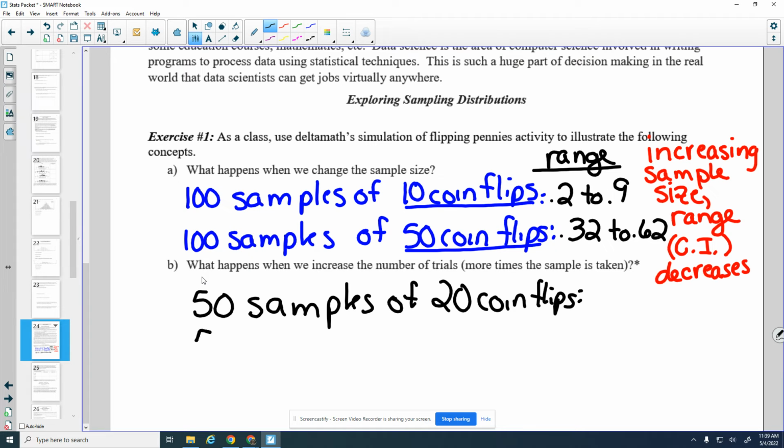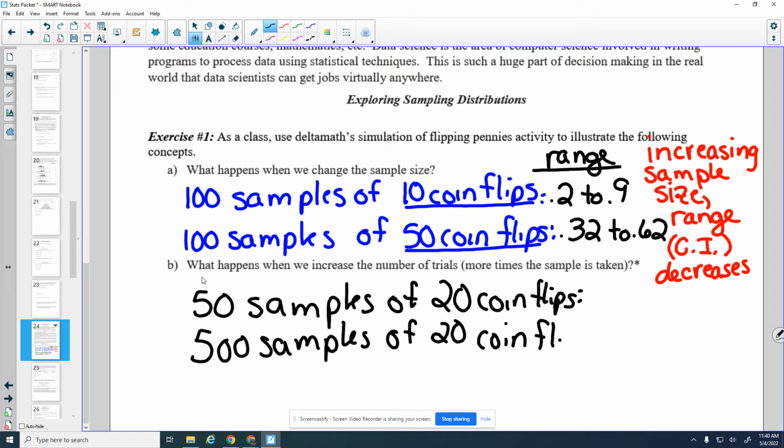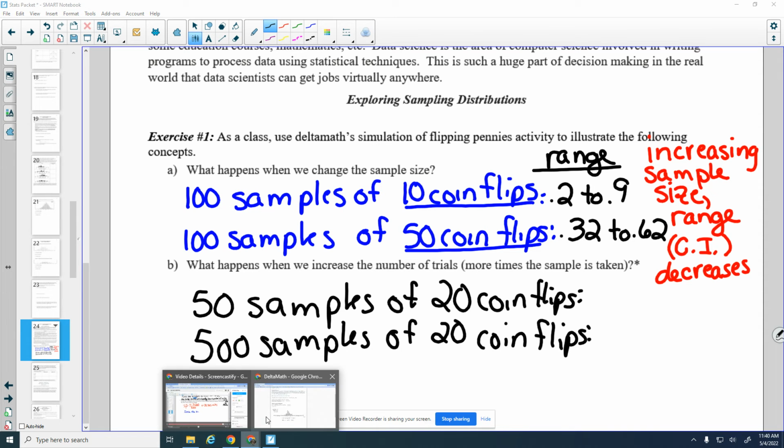And now we're going to do 500 samples of 20 coin flips. So we're keeping the sample size, the 20 in this case, constant, and we're changing how many samples we get. So let's go back over to Delta Math and we'll look at those two scenarios.